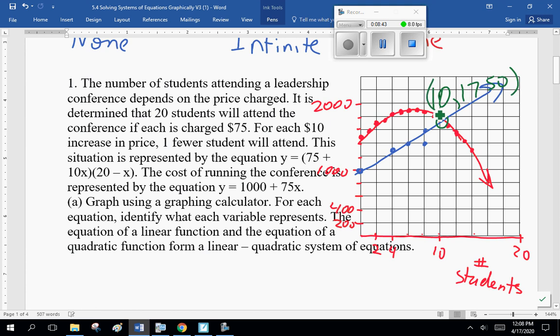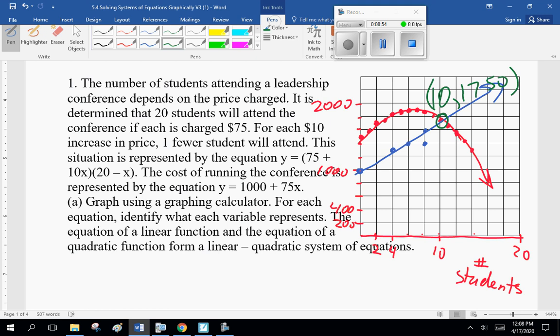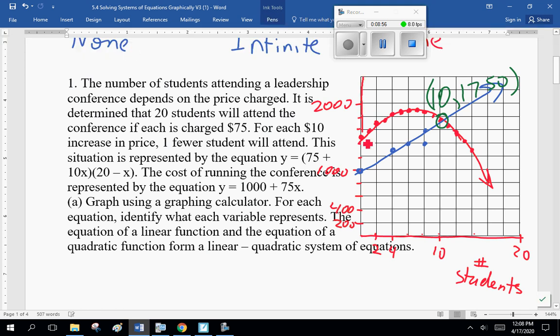This is my intersect point. Okay, so graph using graphing calculator. For each equation, identify what each variable represents. The x is number of students. I didn't label my axes. Money, or cost.